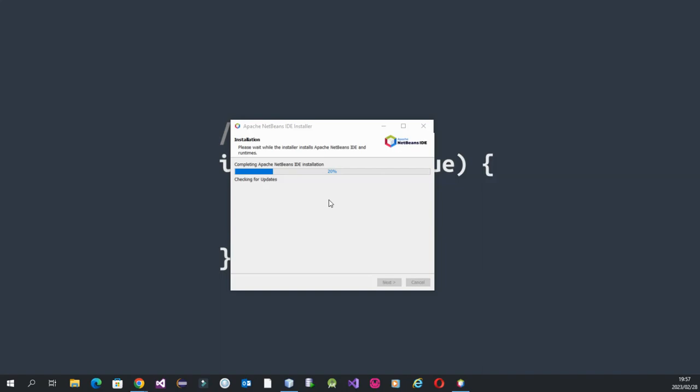So this is how you do the installation, and once the installation is done, we'll be able to continue and start opening your application and start running your first ever program.